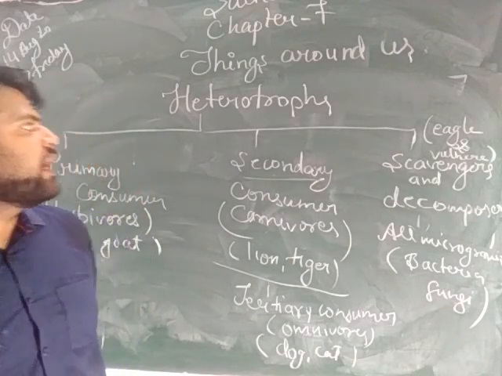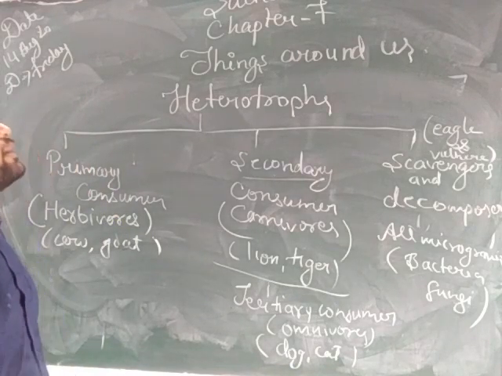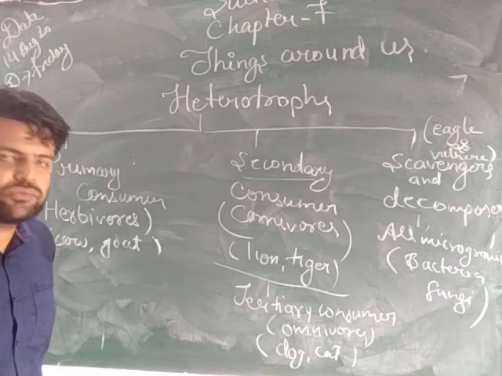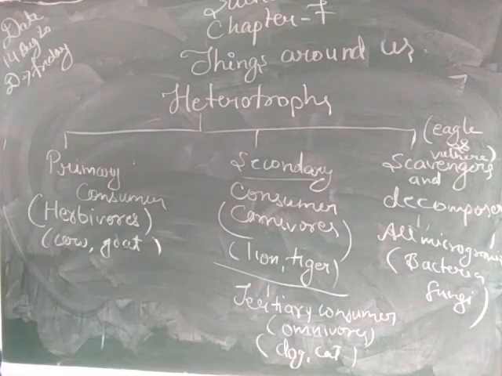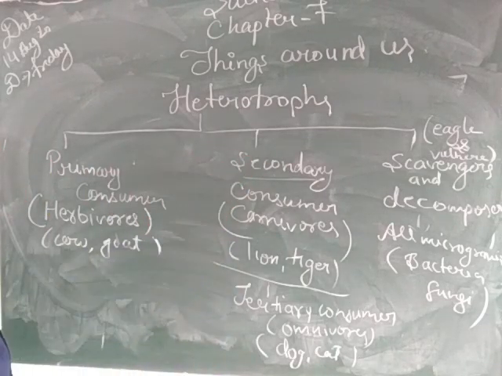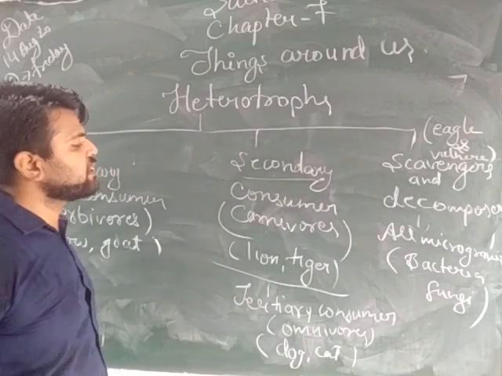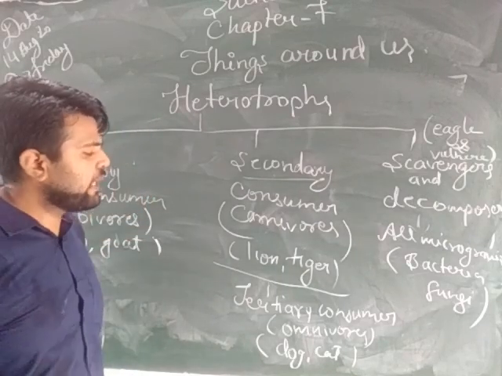Heterotrophs are the organisms which do not prepare their own food and depend on other organisms for their food. What are the categories under heterotrophs we have learned? Primary, secondary, tertiary consumers, scavengers and decomposers. Primary consumers are the organisms that eat only plants. All the herbivores come under the primary consumers. Next we saw the secondary consumers. All the carnivores come under the secondary consumers. Examples were lion and tiger.